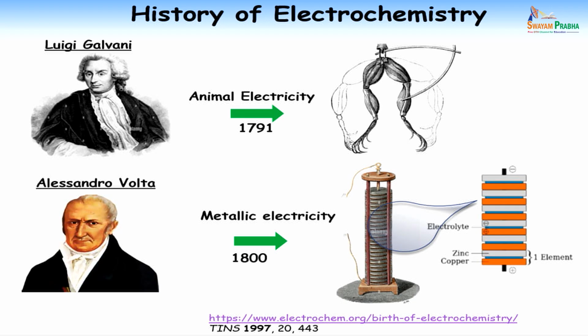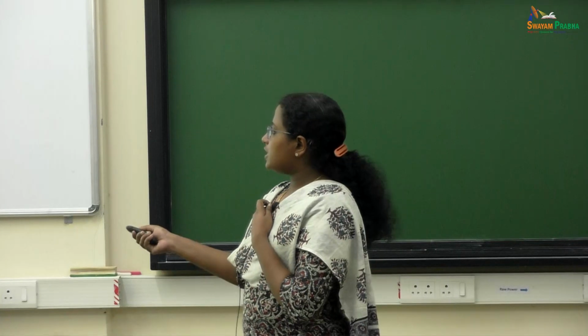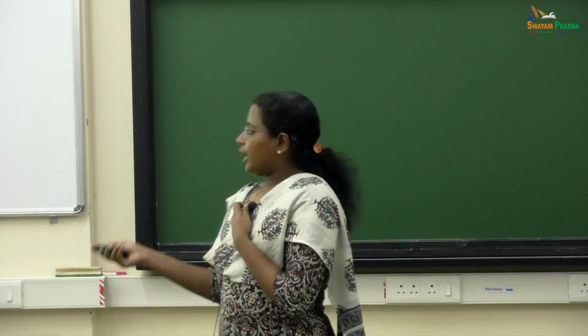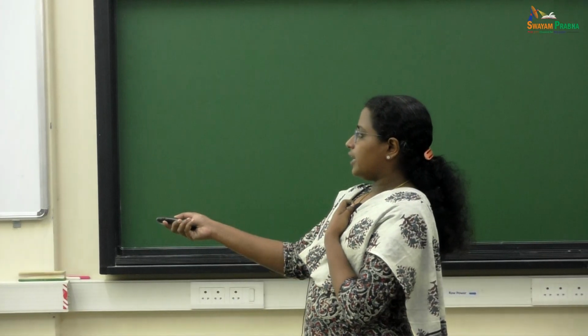Now you know what an electrochemical cell is, so you will be thinking: it is like a zinc, copper, and then a sheet of electrolyte inside. But according to him, zinc and copper are two different metals in contact, which generate the electrons, and this sheet of liquid electrolyte helps transfer them to the next pair of metals. According to him, it is the contact between the two metals that generates the current.